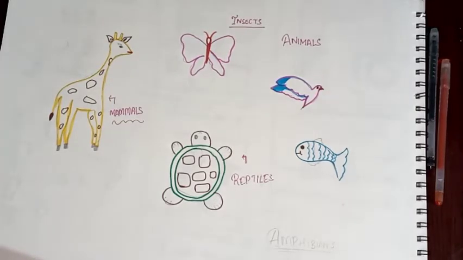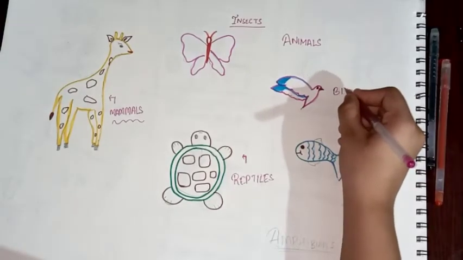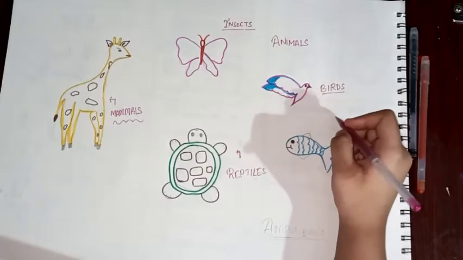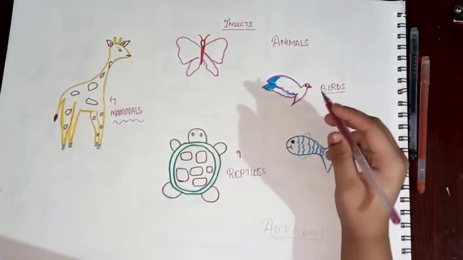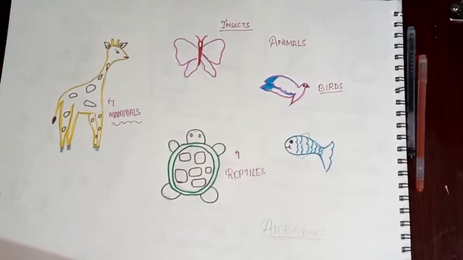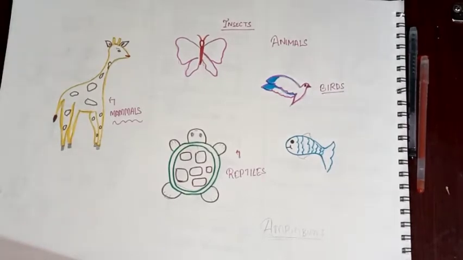Next type of animals is birds. Birds have wings, and they are the only animals that have feathers, which keep them warm and help them to fly.